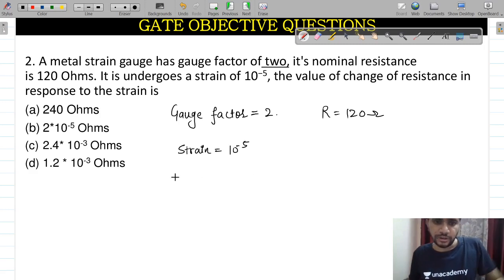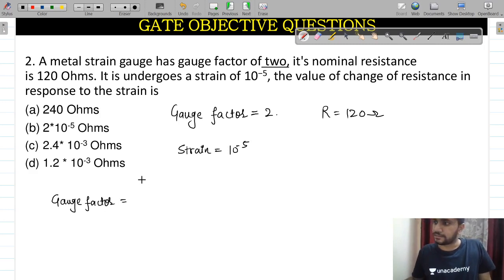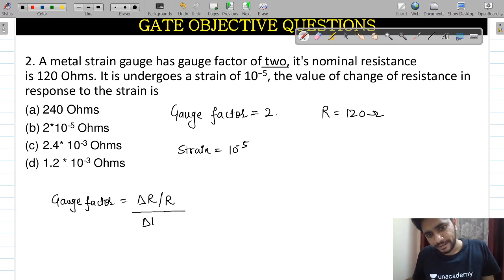10 raised to power minus 5. So I am going to give you a very useful formula for gauge factor. I can write that GF also, but this is better. Del R divided by R divided by del L by L, where strain will be equal to del L divided by L, which is already given.